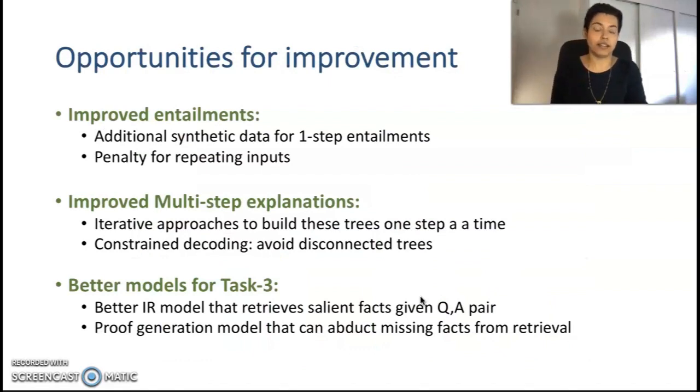We have presented detailed error analysis in the paper with examples. Here I am translating them into opportunities for future improvement. So for example, one can add synthetic data to improve single-step entailments, and there could be iterative approaches for constraint decoding of these trees, and of course a better IR model. We encourage you all to try your ideas on this dataset.